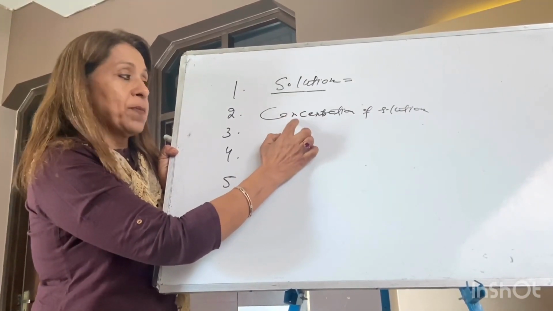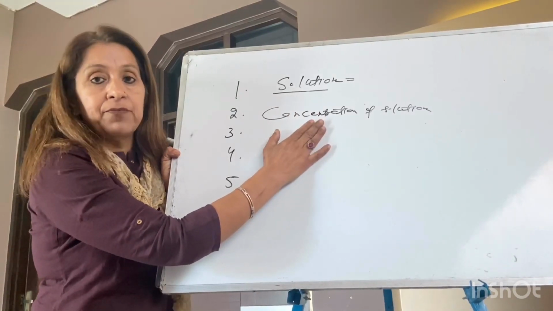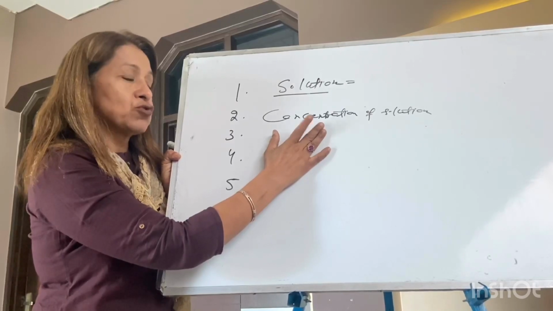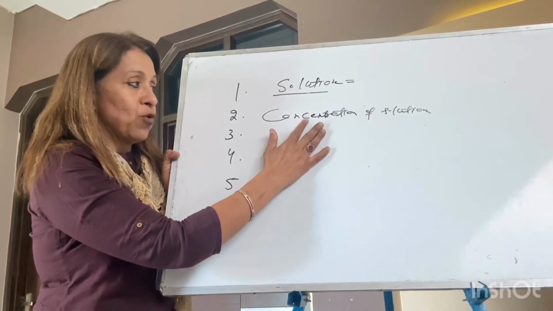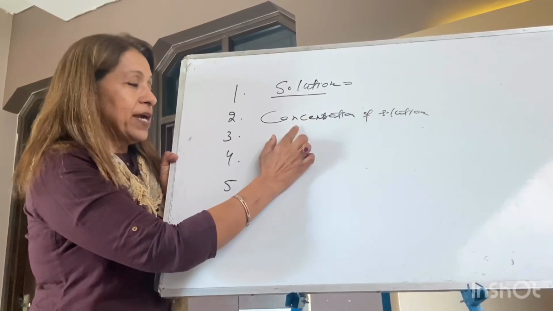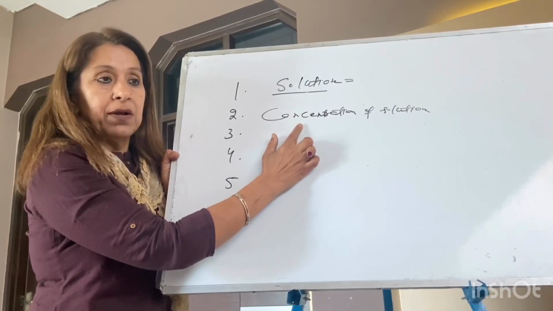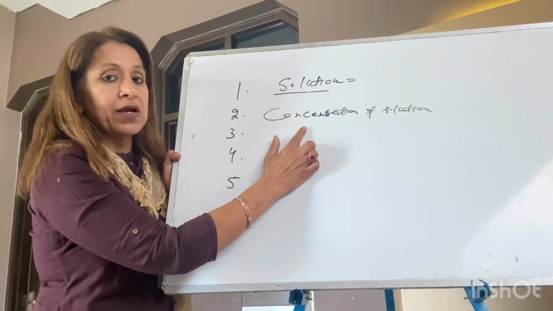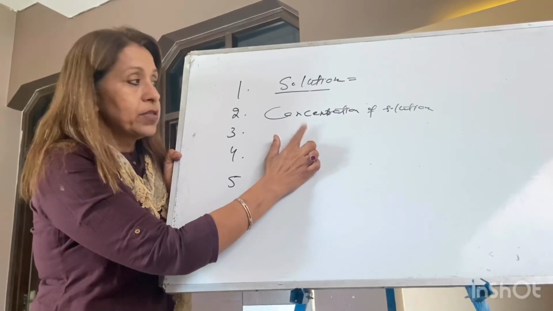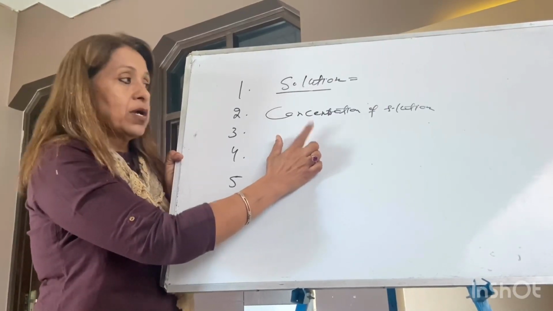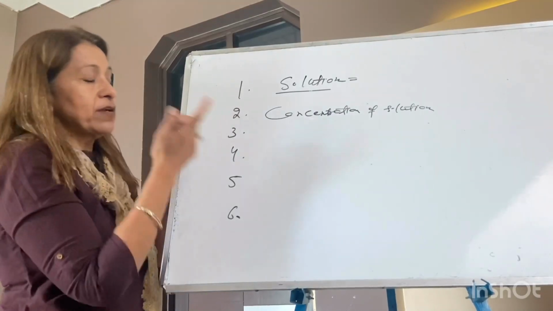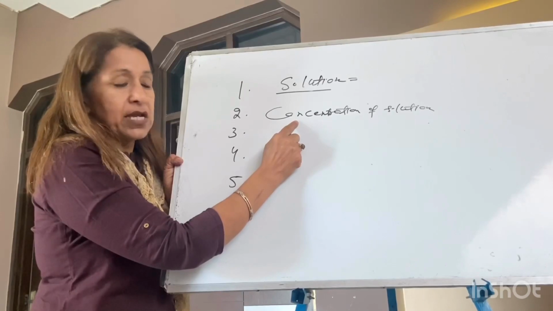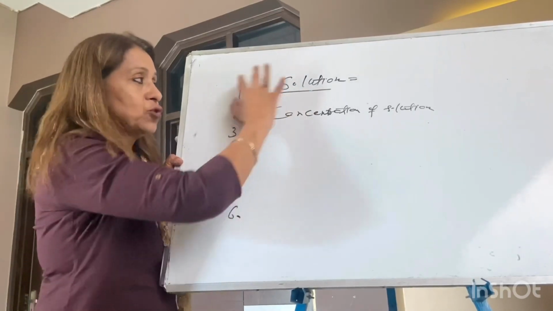Now in this topic there are a lot of numericals. You should practice a lot of numericals of this topic, such as how to calculate molarity. On that day I told you just to make a table. The moment your table is ready, numericals will become very simple for you. This was my second topic. Write down the second topic. For numericals, I will give you some in my next assignment.